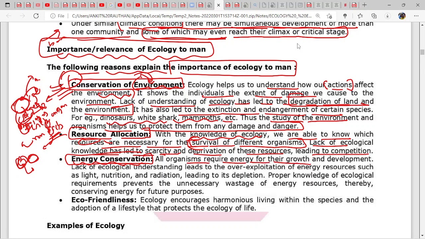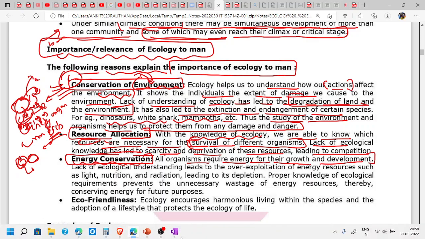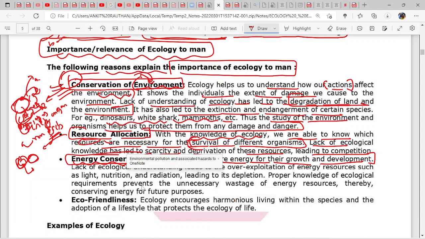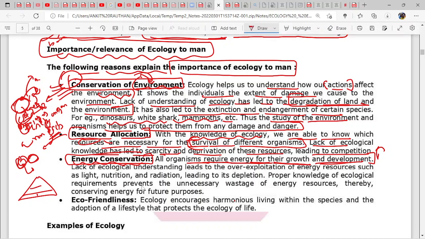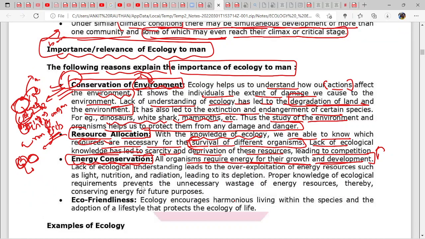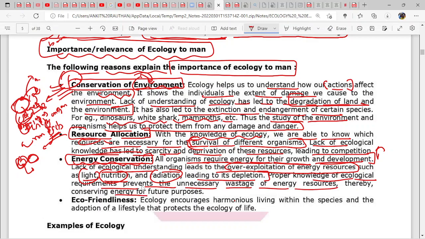All organisms require energy for their growth and development. Energy flow requires this primary level. You must have seen the pyramid, right? Primary consumer, secondary consumer, tertiary consumer, herbivores, carnivores. Lack of ecological understanding leads to the over exploitation of energy resources such as light, nutrition, radiation, leading to their depletion. Proper knowledge of ecological requirements prevents the unnecessary wastage of energy resources, thereby conserving them for the future.